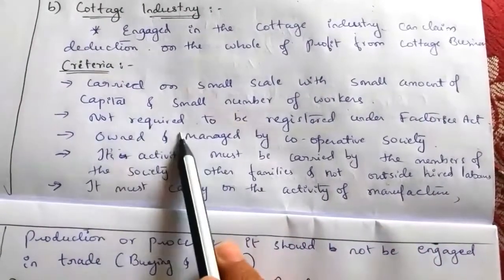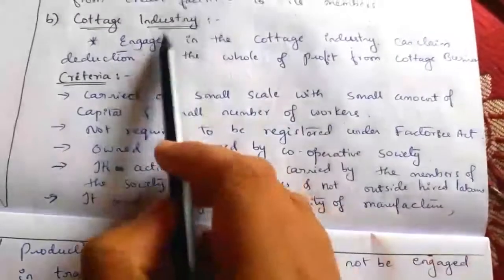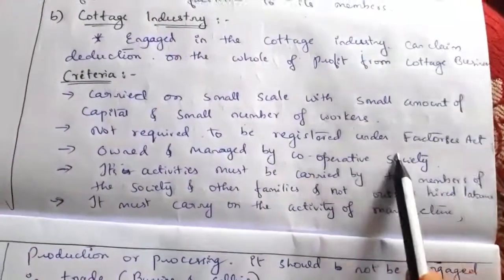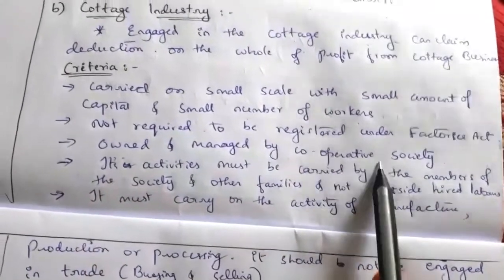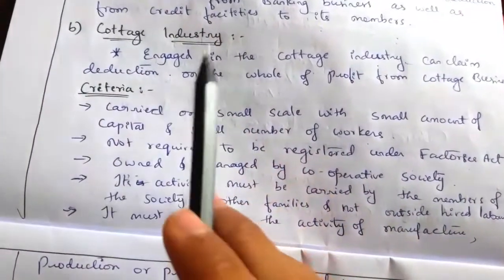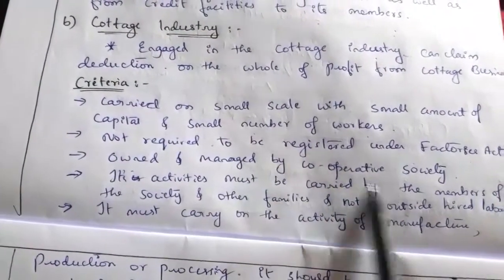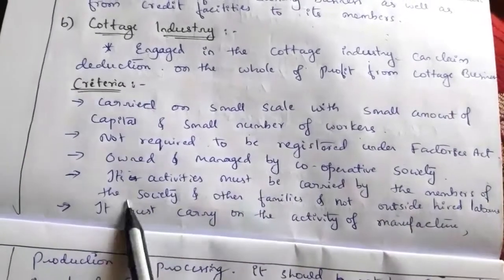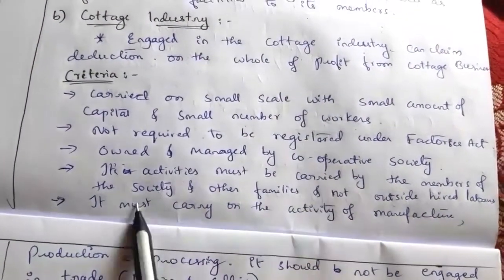Second condition is it should not be required to be registered under the Factory Act. So this cottage industry need not be registered under the Factory Act. Third one is owned and managed by a cooperative society. So in order to claim deduction under section 80P, it should be owned and managed by a cooperative society. Next one, its activity must be carried by the members of the society.